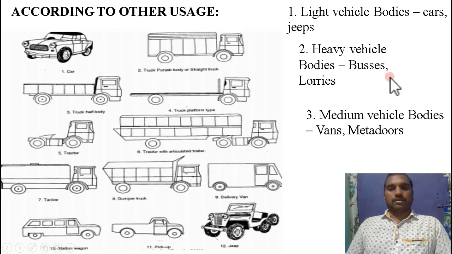Coming to the third one, medium vehicle bodies, vans and matadors. Van and matador, that is delivery van, will come under the medium vehicles. Maruti Omni is an example for a matador van. So these are the examples for medium vehicles, right? Heavy vehicles are buses and lorries. Medium vehicles are vans and matadors. First one is the cars and jeeps. Those are light vehicle bodies. So this is the topic related to the body.